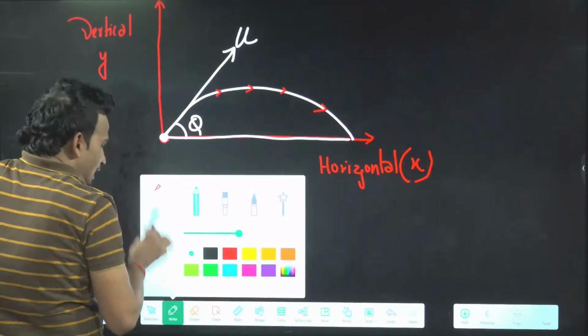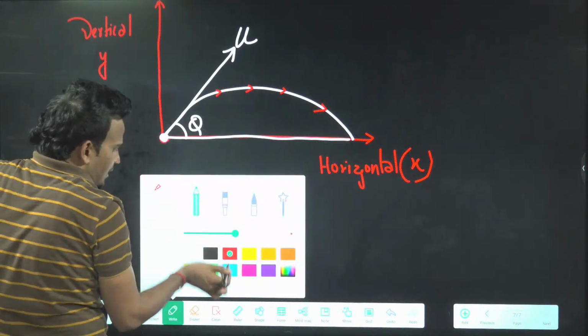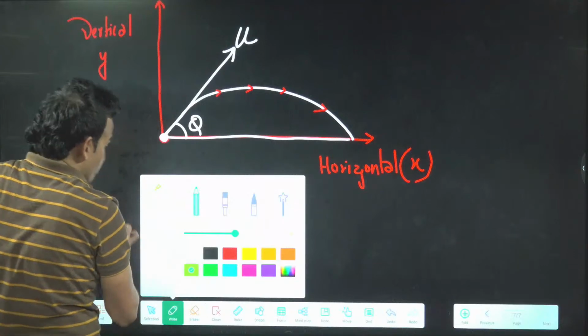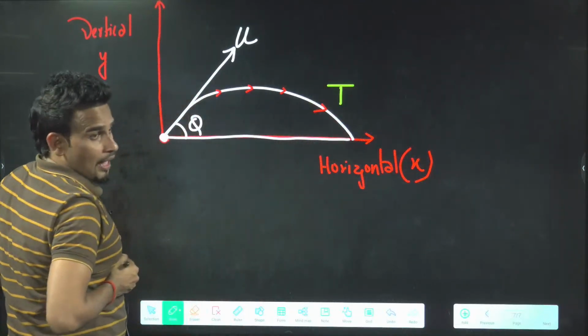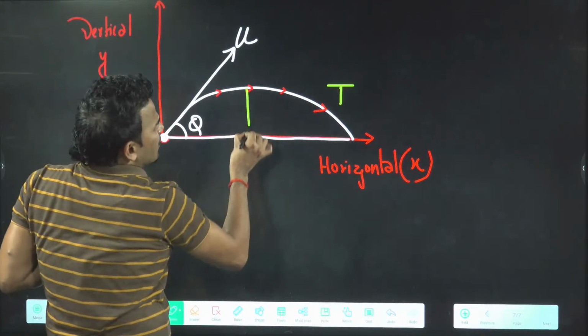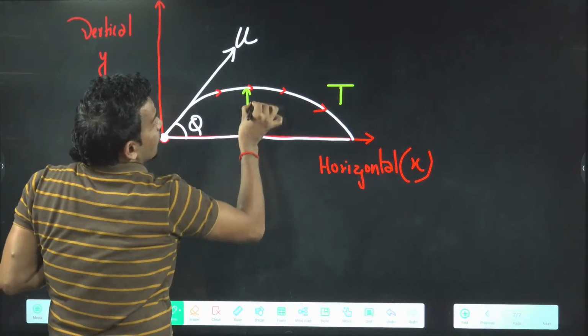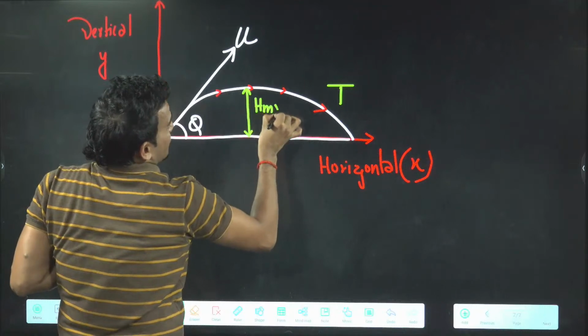Now, your projectile will take some time to reach the ground. That is known as time of flight. And while moving, the projectile will attain some maximum height, which is known as h max.